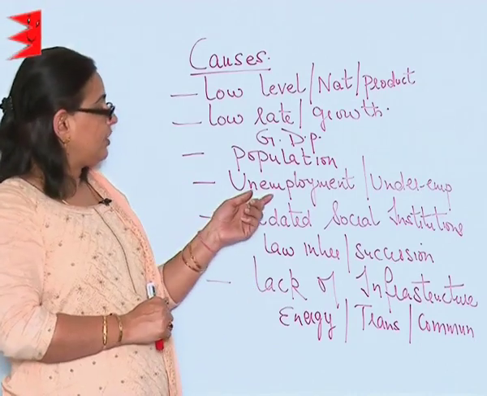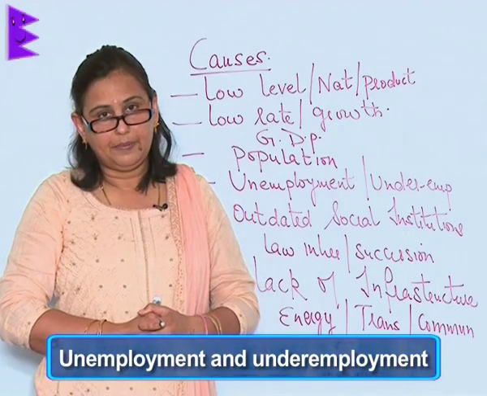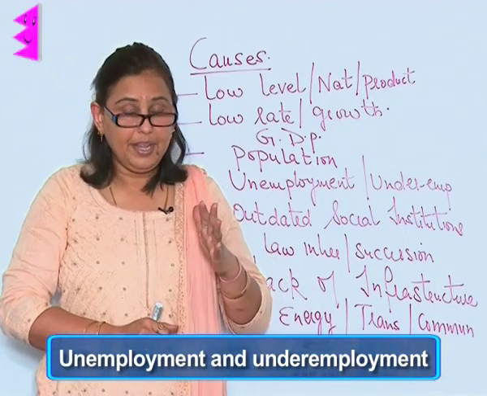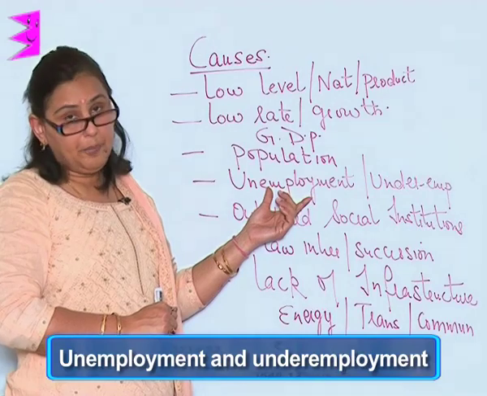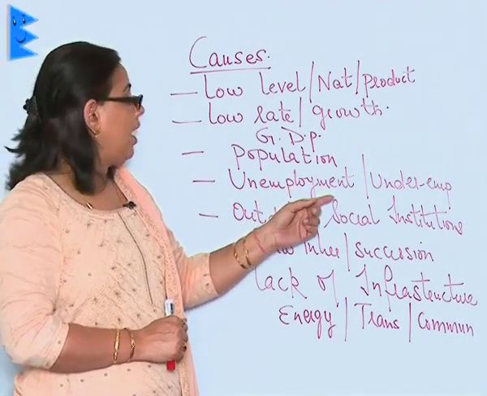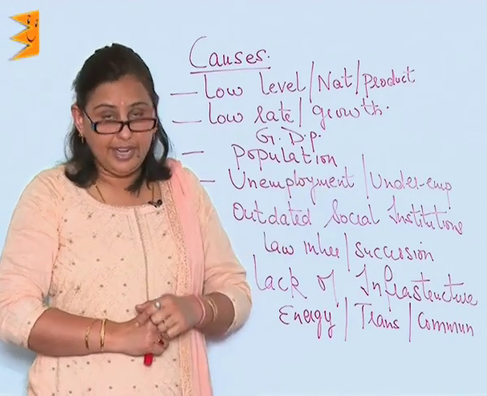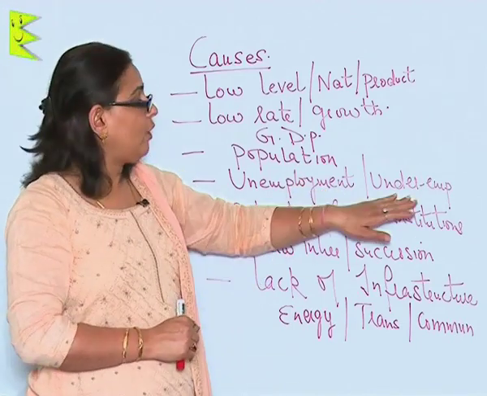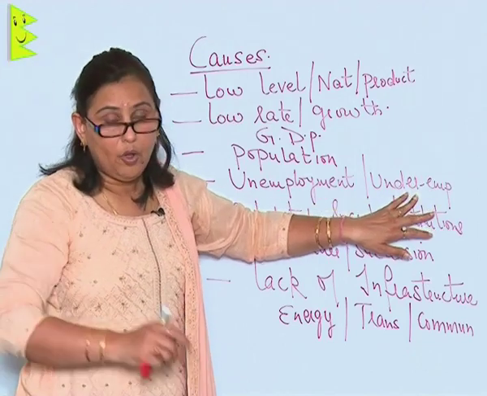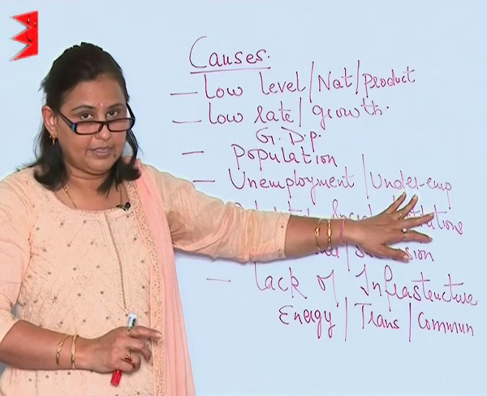The next cause responsible is unemployment and underemployment. You see, in the urban areas, we see a lot of educated youth who are unemployed. But the more dangerous situation is that of underemployed or the disguised unemployment in the rural areas.